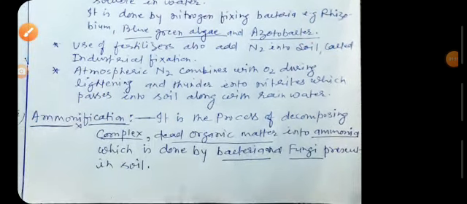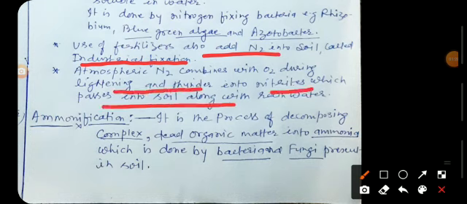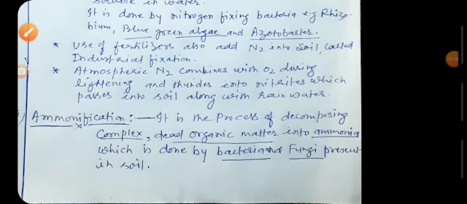Nitrogen is also fixed in other ways. Likewise, through the use of fertilizers. Fertilizers are rich in nitrogen. When these fertilizers are added into soil, the soil is enriched with nitrogen. The third way is that atmospheric nitrogen combines with oxygen during lightning and thunder into nitrites, which pass into the soil along with rainwater. It is a natural way of fixation.